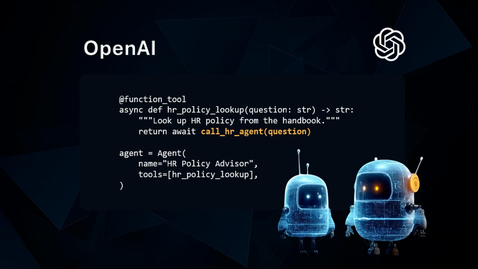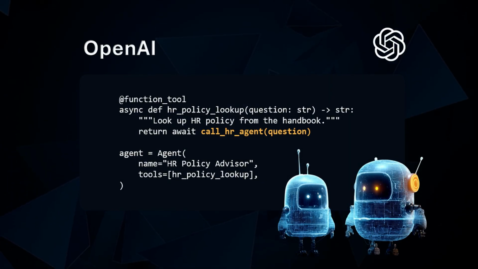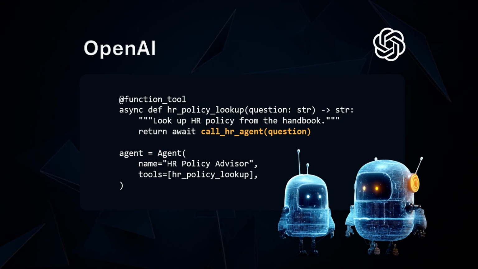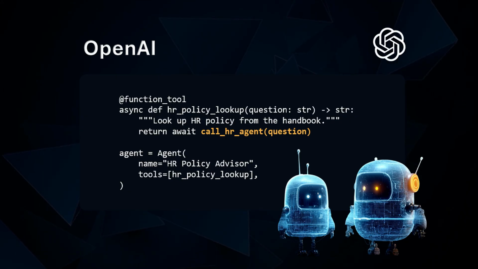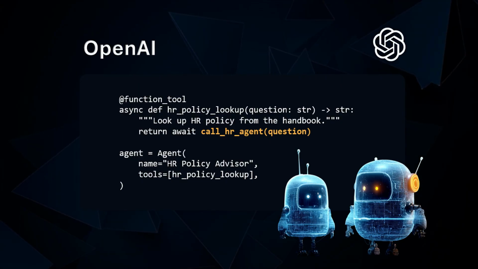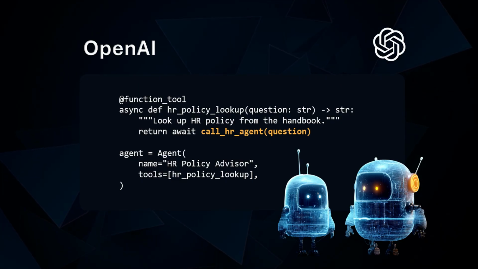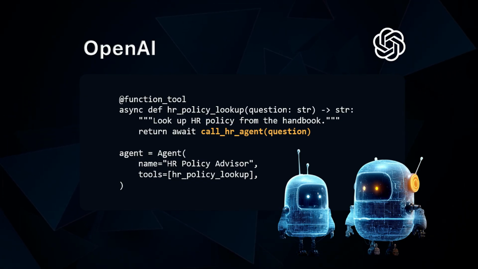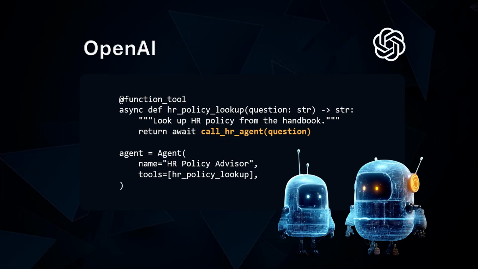OpenAI. The pattern matches CrewAI with the framework's own wiring. We decorate a function called HR Policy Lookup, and inside it we call the HR agent over HTTP. We hand that function to the agent as a tool. When the model decides it needs policy information, it calls the tool, and the tool calls the other agent.